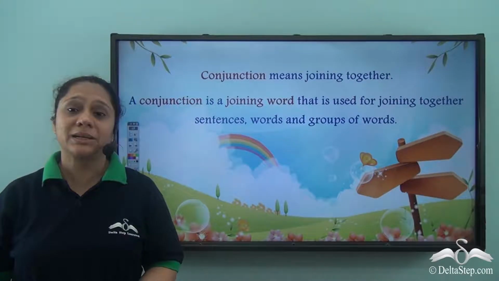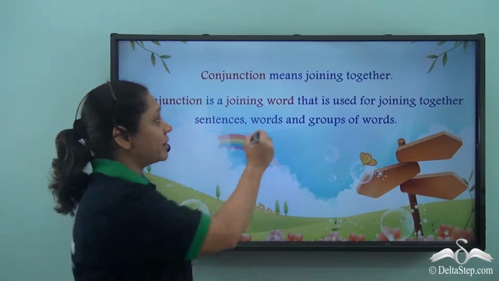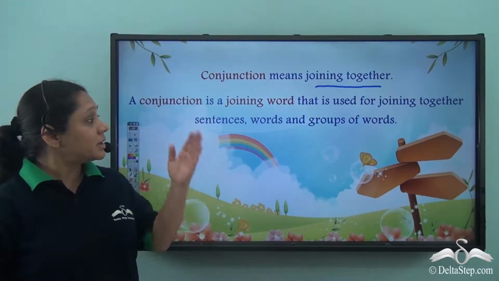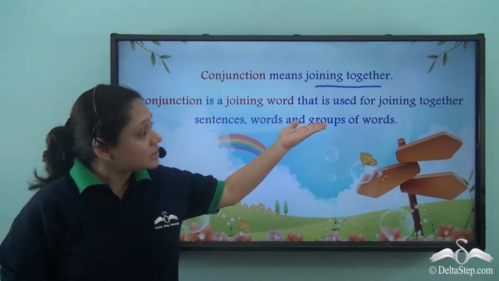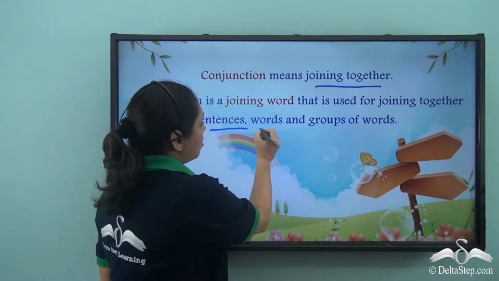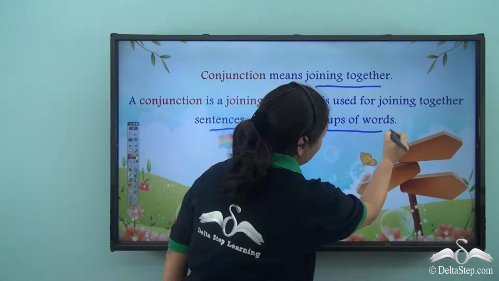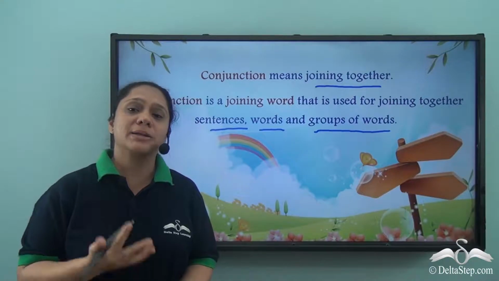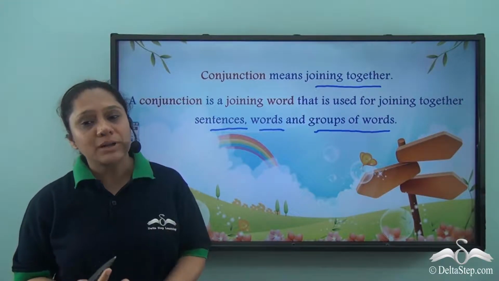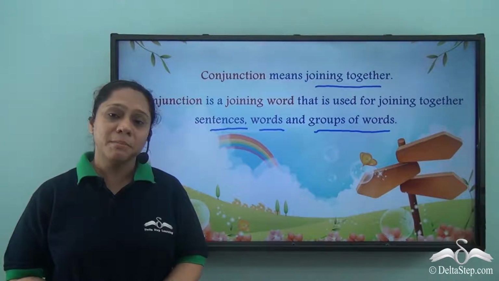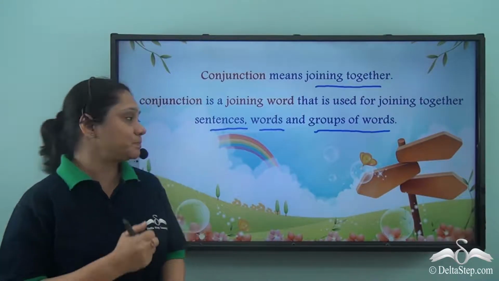We have learned that conjunction means joining together. So conjunction is a joining word that is used for joining together sentences, words, and groups of words. We have seen that and, but, or are some common conjunctions that we use every day. Let us learn about some more conjunctions today.